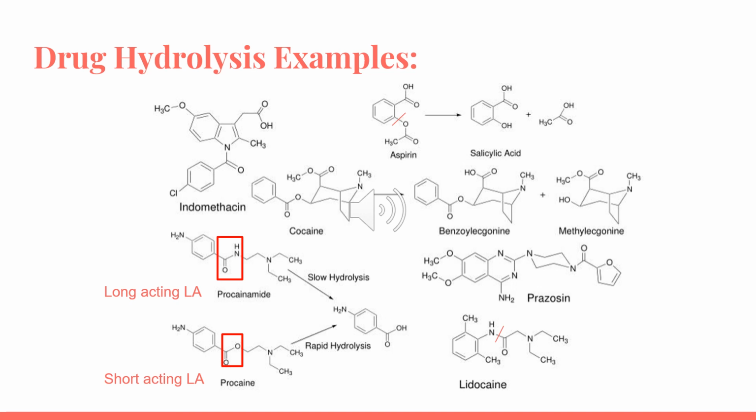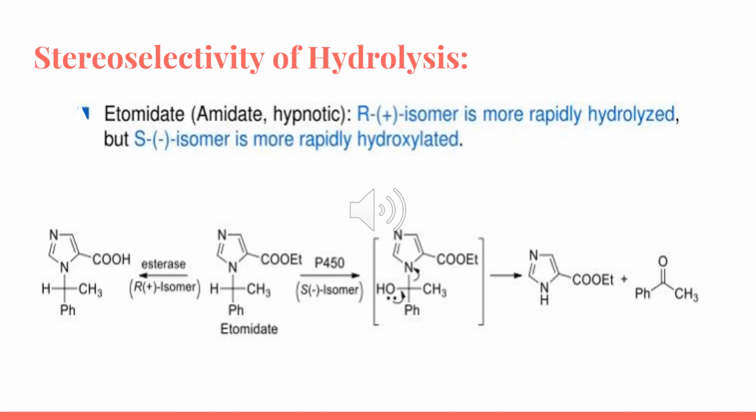The duration of action is dependent on the metabolism, to tell which is short or long-acting, which in turn depends on stability. So it's very important to note that, for example, procainamide is longer acting than procaine, because procaine has an ester group, however procainamide has an amide group, and the amide group is longer acting than the ester group. Stereoselectivity of hydrolysis, for example etomidate: the dextro isomer is more rapidly hydrolyzed, but the levo isomer is more rapidly hydroxylated.